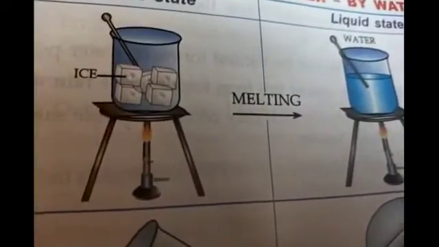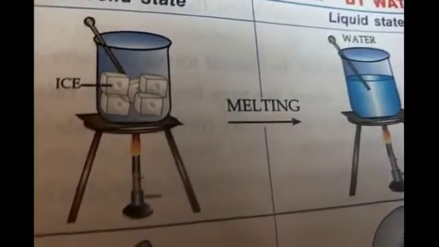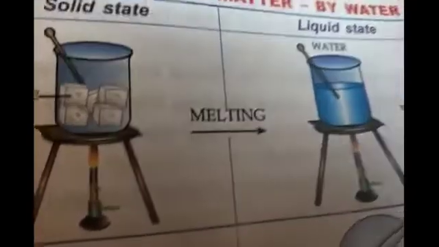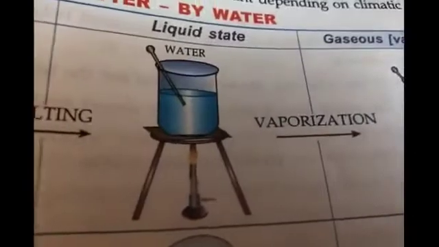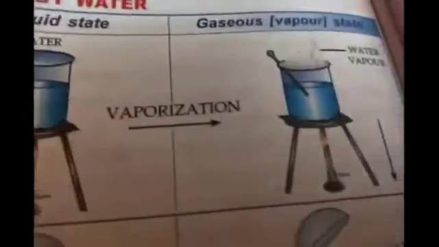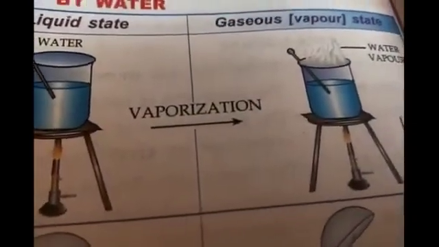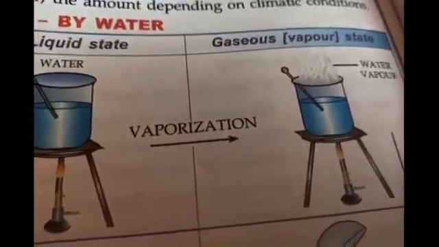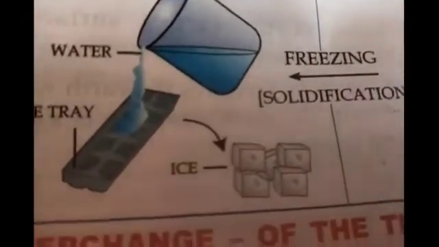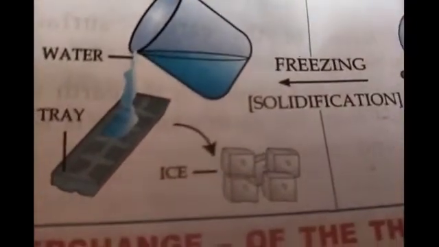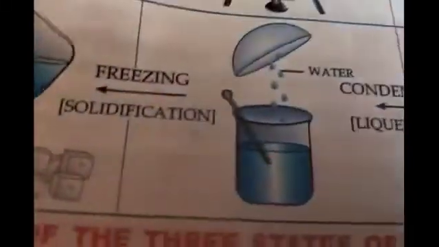Now you have to write the differences between boiling and evaporation. See with the help of this example. This is ice. When we heat ice, what happens? It melts and changes into water. And when we continuously heat this water, then it vaporizes and changes into its gaseous state, or water vapor. When we cool this water again, then freezing or solidification starts because water loses its temperature.